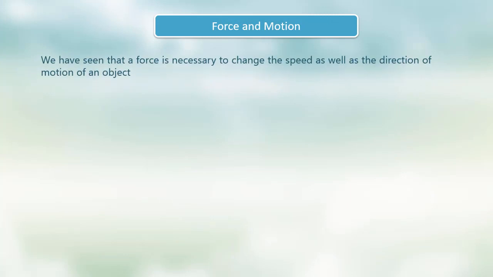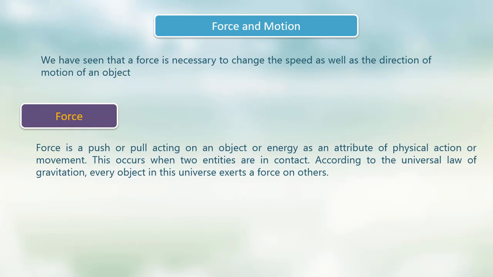Force and motion. We have seen that a force is necessary to change the speed as well as the direction of motion of an object. Force. Force is the push or pull acting on an object, or energy as an outcome of physical action or movement.